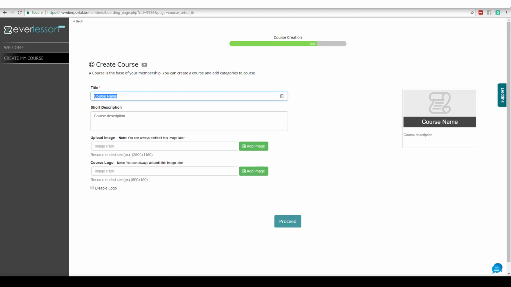So there we go. And now we're going to go through the same exact steps. Notice we're at 75%, and now we have a new box over here. So I'm going to go ahead and create a course inside that membership. Okay, so your membership is going to house multiple courses, all related to cooking. Okay, so my course is going to be how to bake a pizza. All right. And so now I'm going to type in my description. In this course, you're going to learn how to bake a pizza.